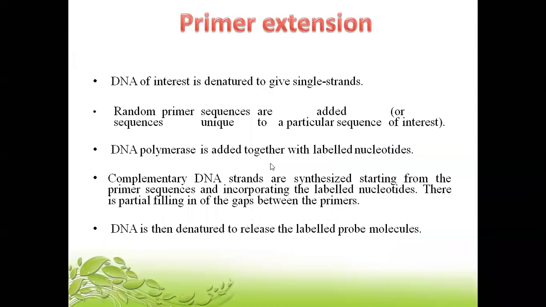Then DNA polymerase is added together with the labeled nucleotides. And the complementary DNA strands are synthesized starting from the primer sequences and incorporating the labeled nucleotides. So there is a partial filling of the gaps between the primers. So DNA is then denatured to release the labeled probe molecule.